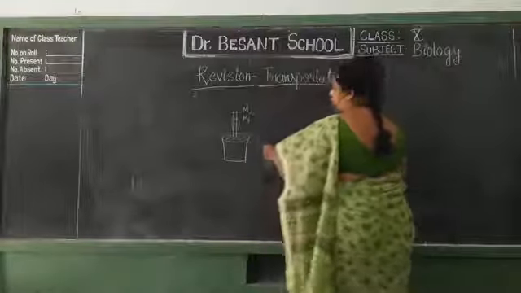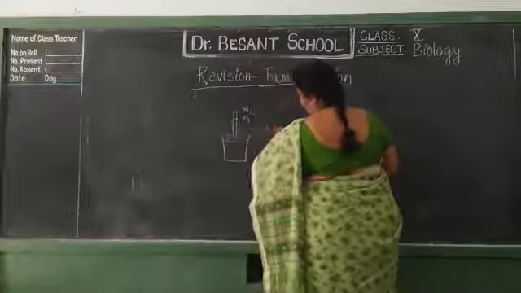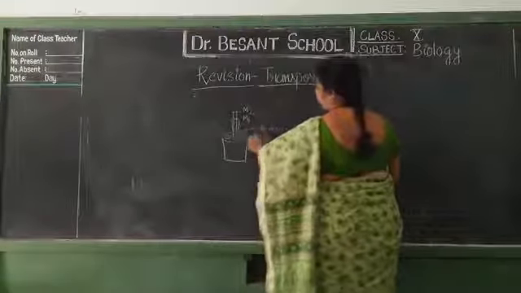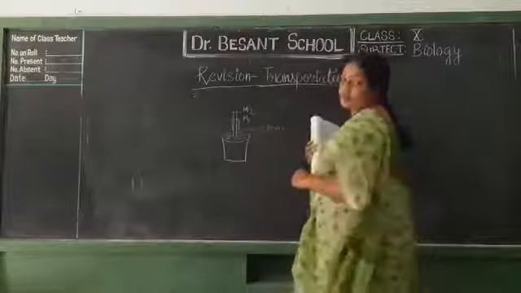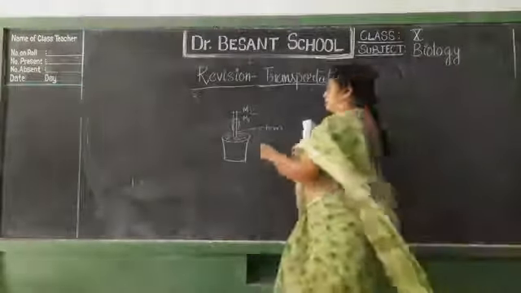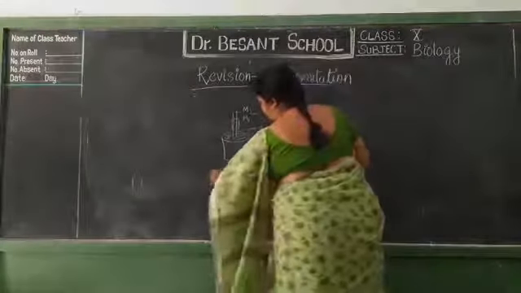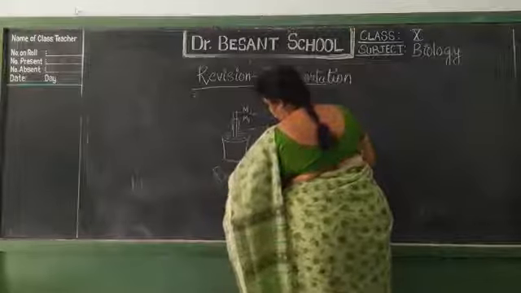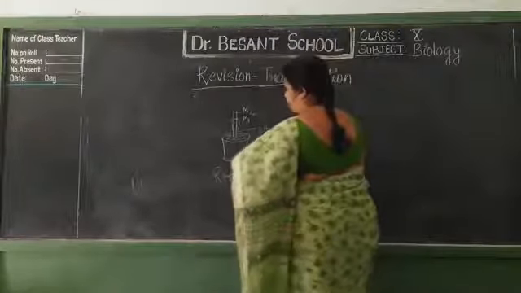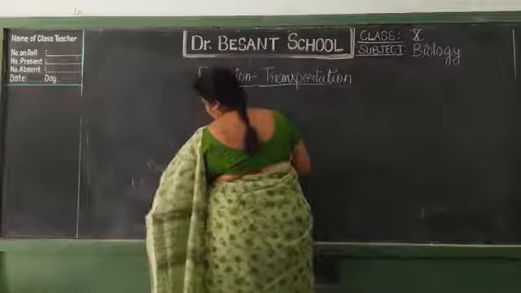So this is the stem, isn't it? This also I have shown. Okay, potted plant. So what does this depict? It depicts the transportation of water by root pressure.